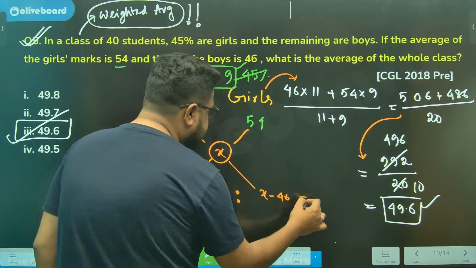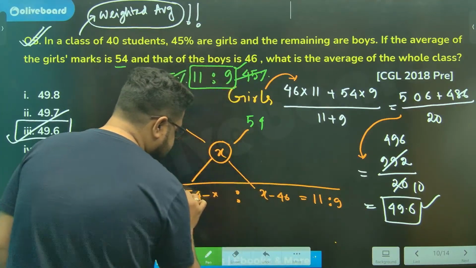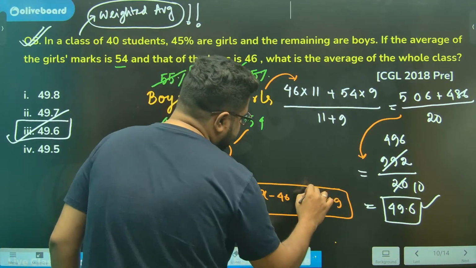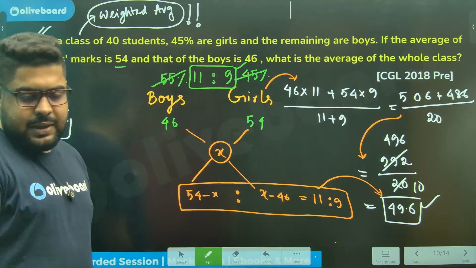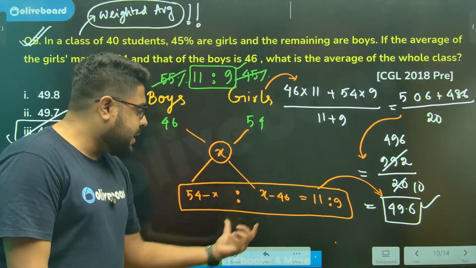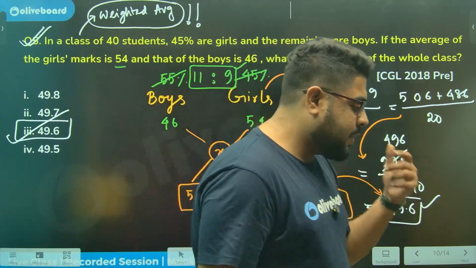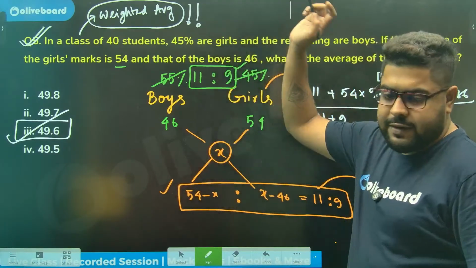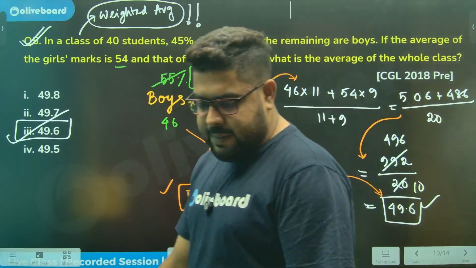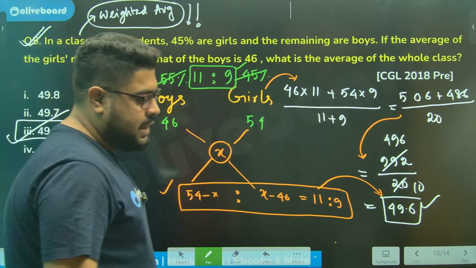This ratio is nothing but 11 ratio 9 by using allegation, and you can now solve it, and if you solve it, you will get the value of x to be the same. You see, you can just say 54 minus x by x minus 46 will be 11 by 9. So do the same thing, you get the same answer. So you can use allegation in weighted average questions as well. It is completely up to you guys.